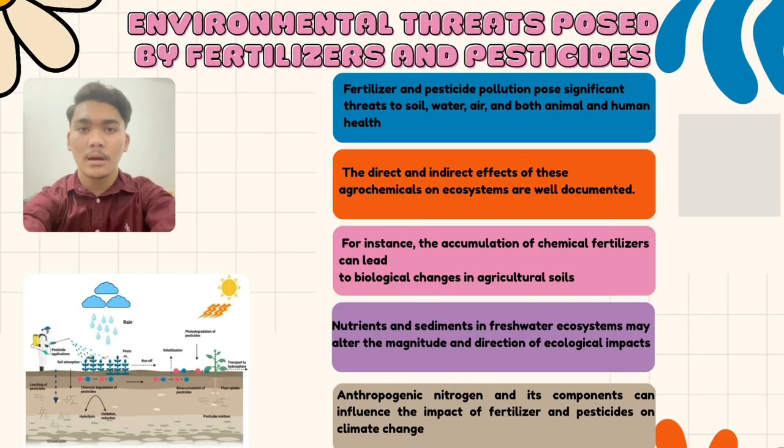For my part, I will talk about the environmental threat posed by fertilizer and pesticide. Fertilizer and pesticide pollution pose a significant threat to soil, water, air, and both animal and human health. The direct and indirect effects of these agrochemicals on the ecosystem are well documented. For instance, the accumulation of chemical fertilizer can lead to biological change in agricultural soils. Nutrients and sediment in freshwater ecosystems may alter the magnitude and direction of the ecological impact. Anthropogenic nitrogen and its components can influence the impact of fertilizer and pesticide on climate change.